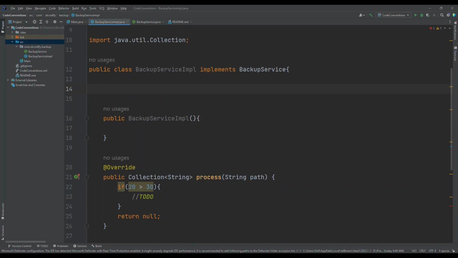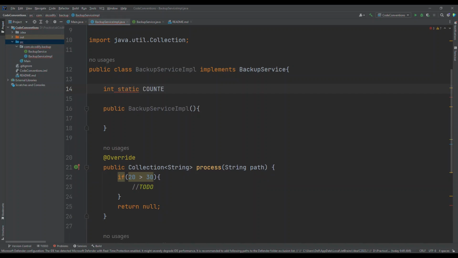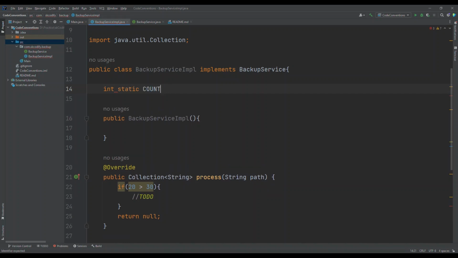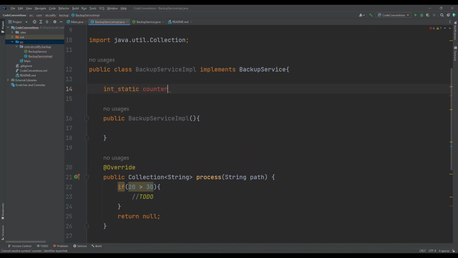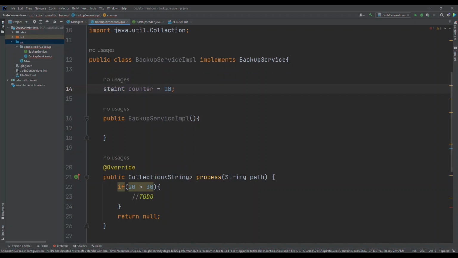Let's say I have static int counter is equal to 10.